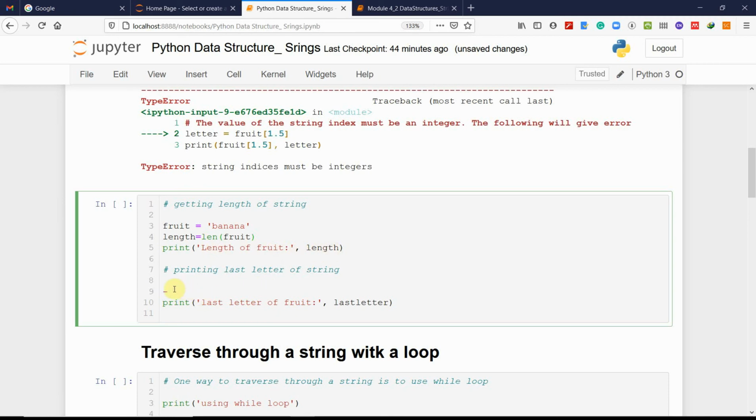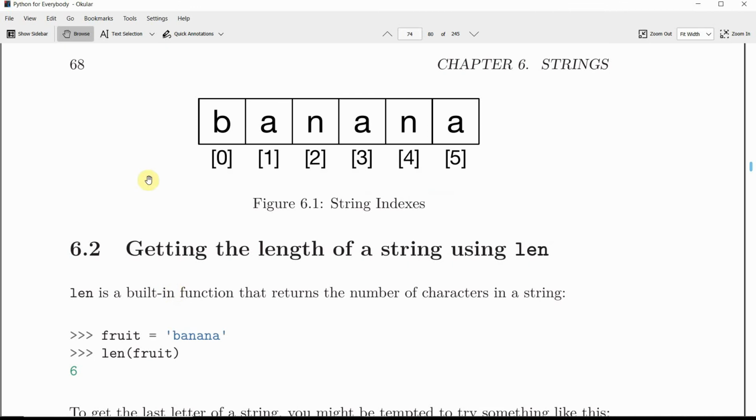Print the last letter of the string. If we're interested in writing the last letter, this is how we write it. Fruit, because the string is fruit. We know the length of the string is 6, and 6 minus 1 is 5, so we have just 5. Why? Because we start from 0. So it is 6, and we start from 0. That's why we say 6 minus 1 is 5.